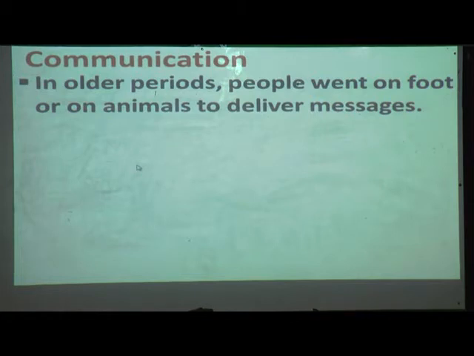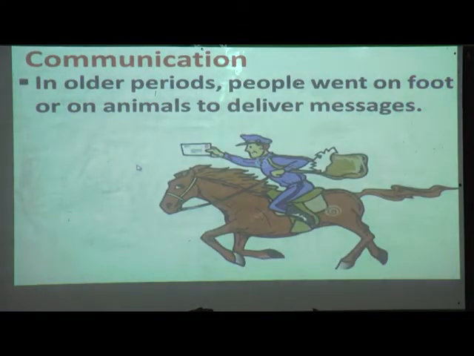People went on foot or took the help of animals to deliver messages. As you can see, a man is delivering a message to a dearest one.